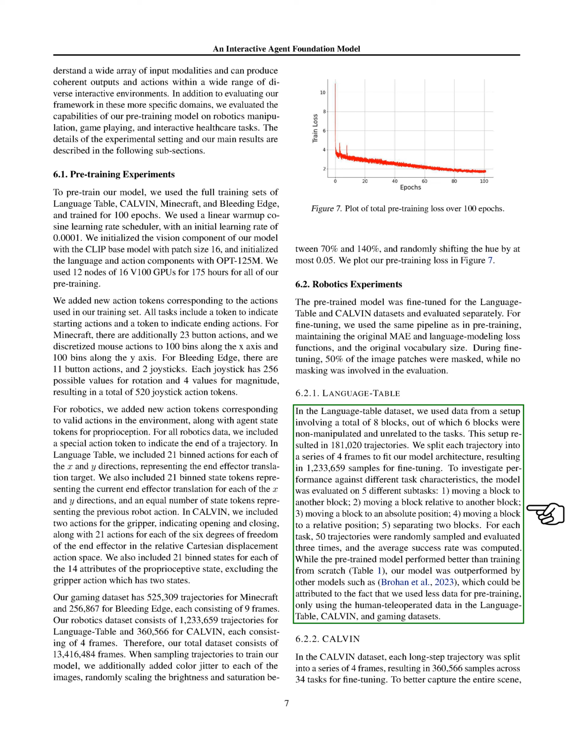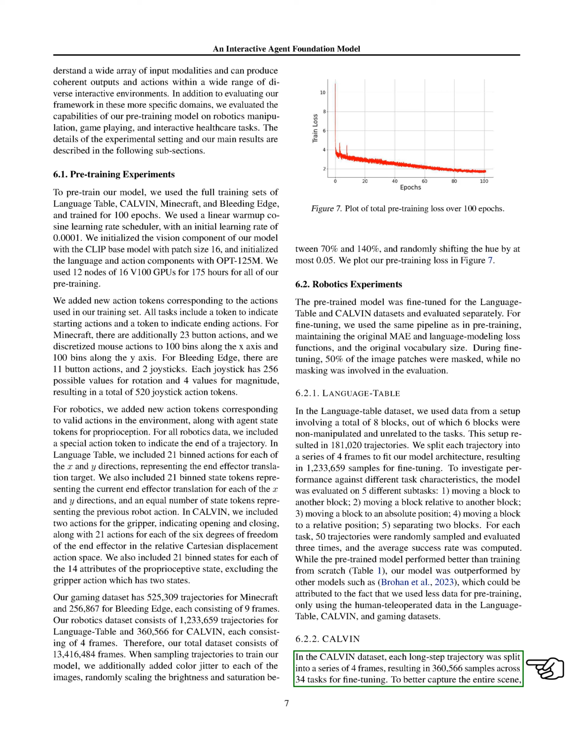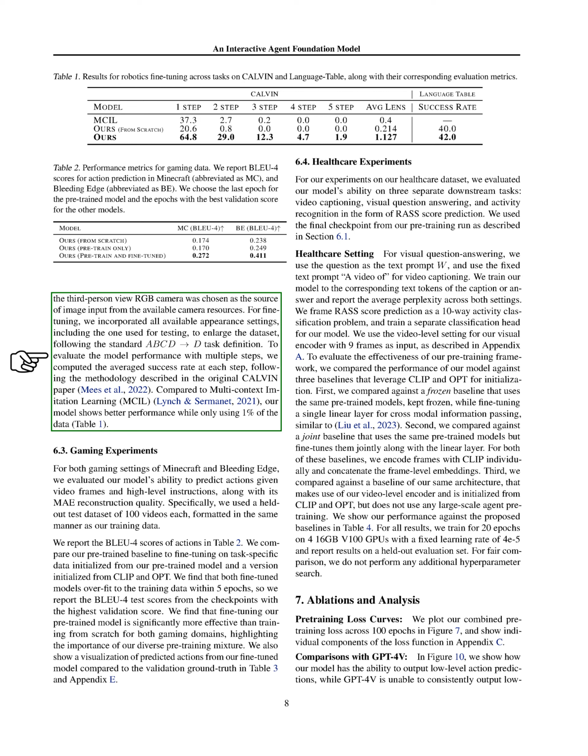In the Calvin dataset, we took long sequences of actions and also split them into frames, this time getting over 360,000 samples across 34 tasks. We chose to use images from a third-person view camera to give our model a better overall picture of the scene. We included all different appearance settings in our fine-tuning process to make our dataset bigger, following a specific task definition. To see how well our model did over multiple steps, we averaged the success rates, finding that our model performed better than another method, multi-context imitation learning, even though we used only 1% of the data.